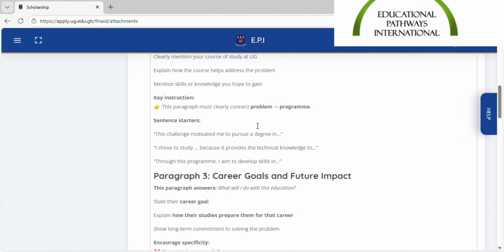And some of the sentence starters you can use are: this challenge motivated me to pursue a degree in, I chose to study this and this because it provides the technical knowledge to this.